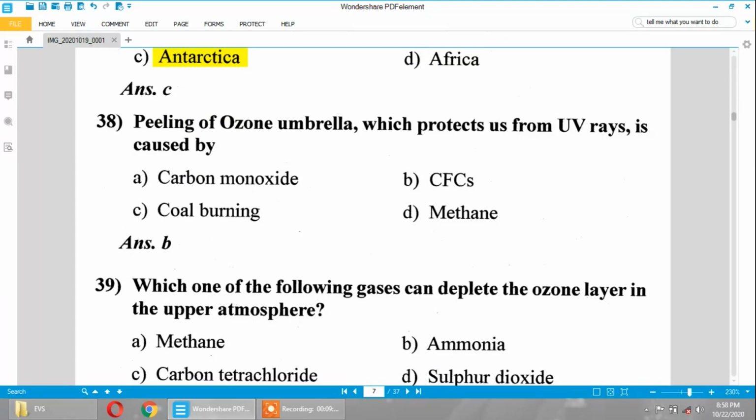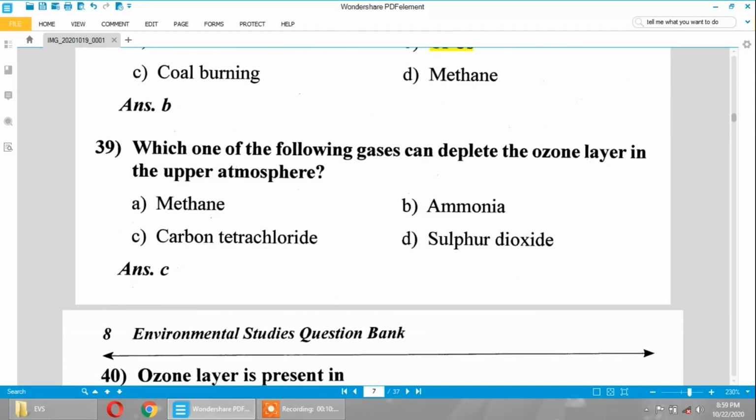Peeling of the ozone umbrella, which protects us from UV rays, is caused by chlorofluorocarbon, that is CFCs. CF2Cl2 is the chemical formula for it, which is nothing but a freon gas. Which one of the following gases can deplete the ozone layer in the upper atmosphere? That is carbon tetrachloride, CCl4.